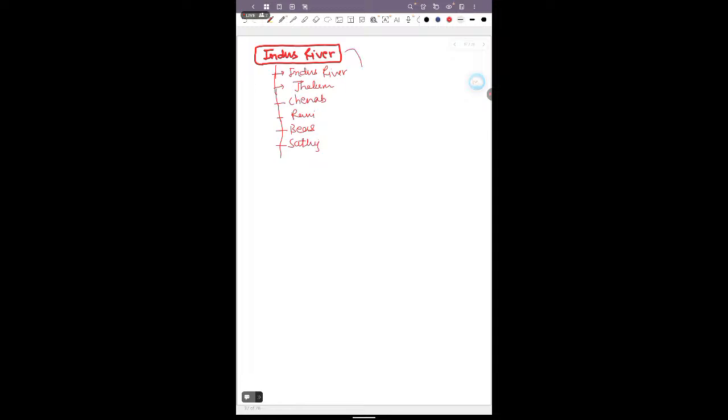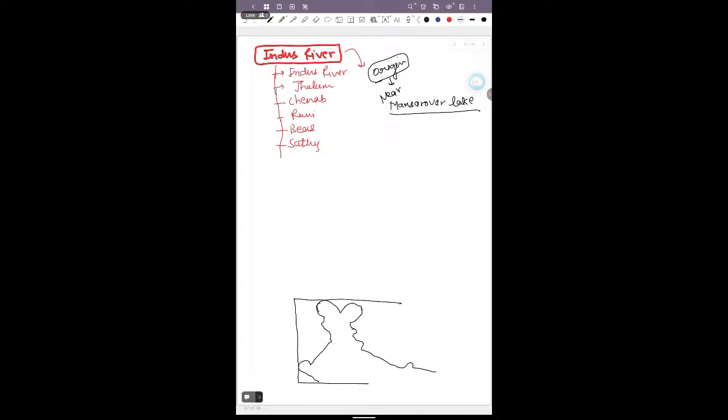Its origin is near Mansarovar lake. If I make a diagram of India, this is the upper part.